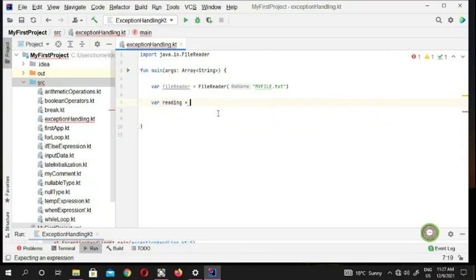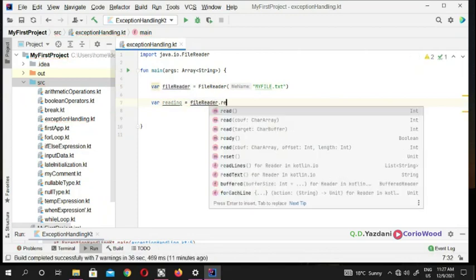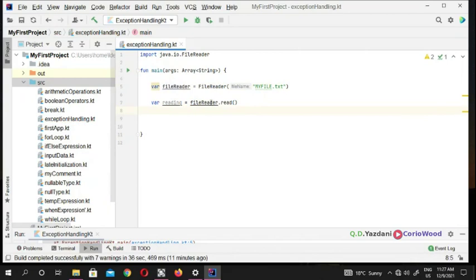So this is a variable created by us. This is also created by us, not by the computer, but this part is from Java. You can't muck around with this one; you need to put it for Java to help you, otherwise you can't read your file. So now we put the file reader dot read, another Java method, because this file reader holds the file. Now it's going to be ready for reading.